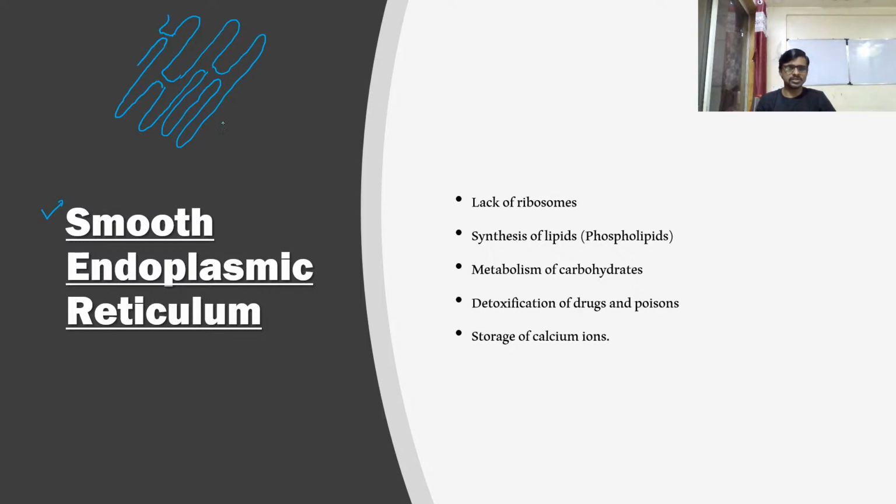Okay, so this is a smooth endoplasmic reticulum. It looks smooth inside under a microscope. Okay, these are the vesicles. If I cut it, it will appear like this. So it's a three-dimensional view of the endoplasmic reticulum. Okay, so it looks smooth. That's why we call it a smooth endoplasmic reticulum.